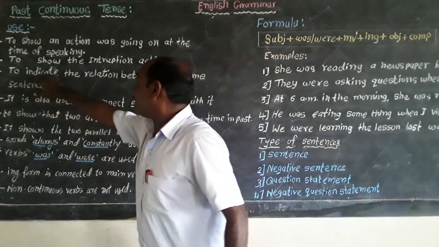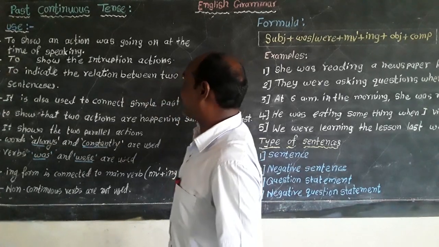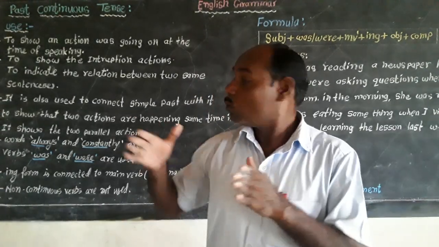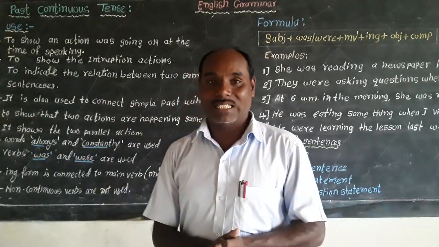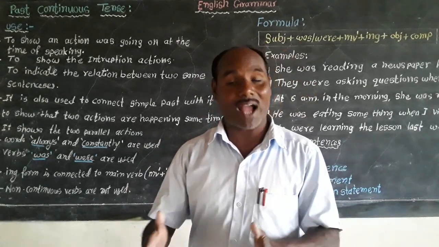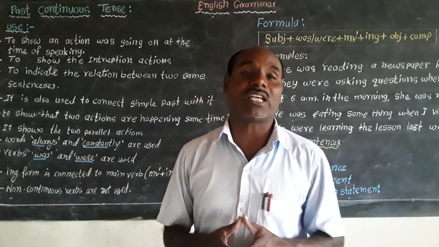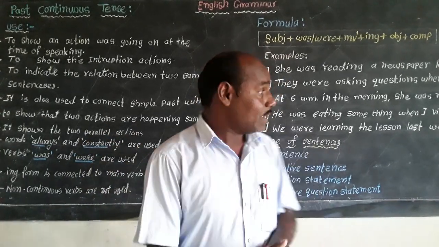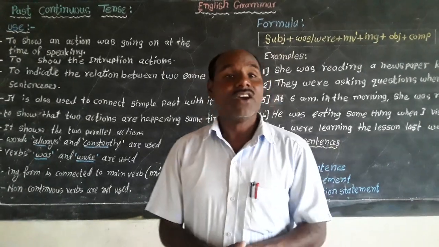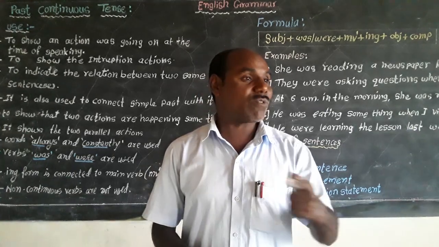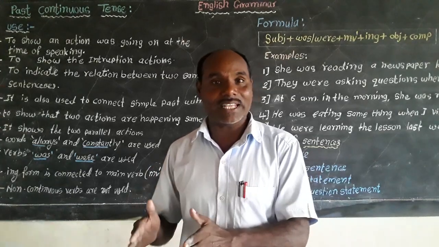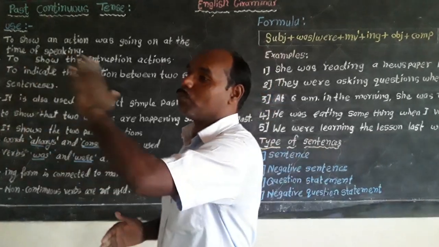Now next, to indicate the relationship between two sentences. To show the relation between two sentences of the same type, this tense is used. For example, when I was writing a letter, she was passing from my house.